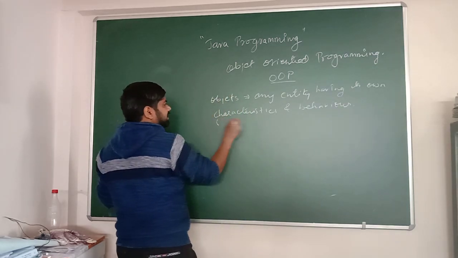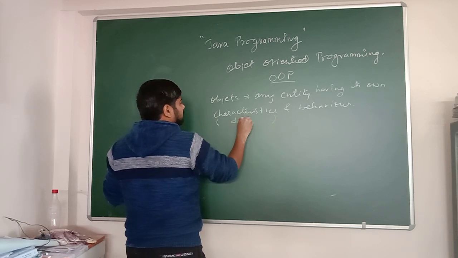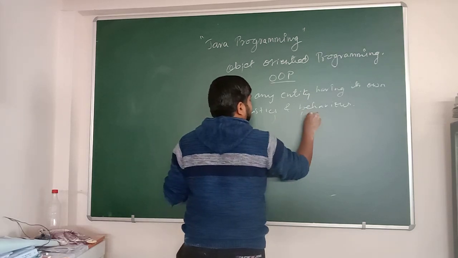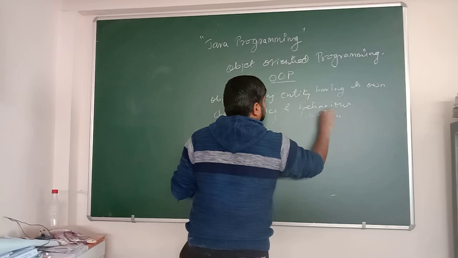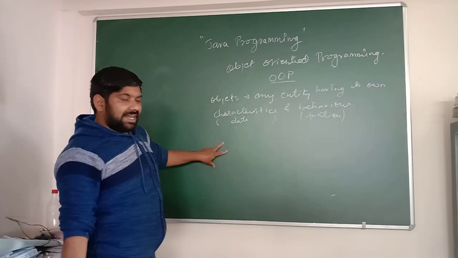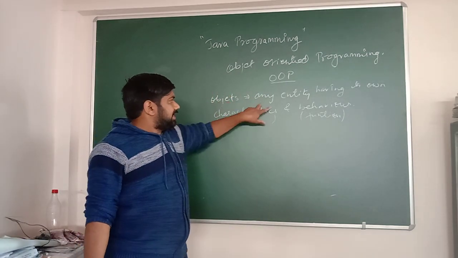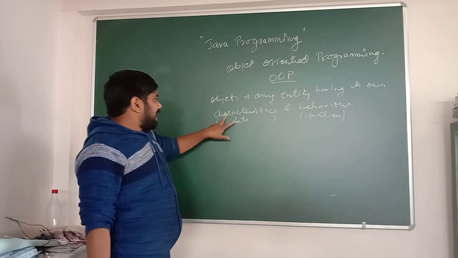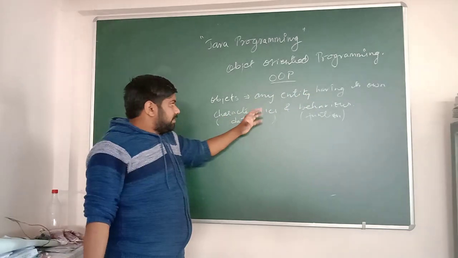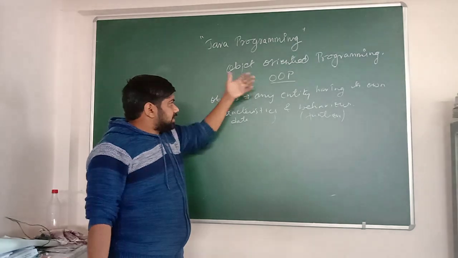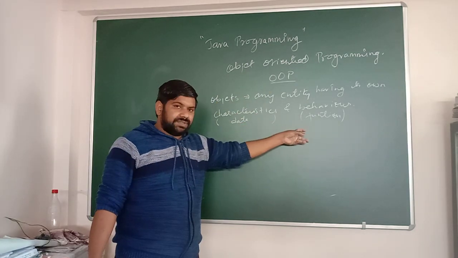These characteristics are known as data and the behavior is known as functions. So we can simply say that objects are any entity having their own characteristics and behavior. That means an object is a collection of data and functions.